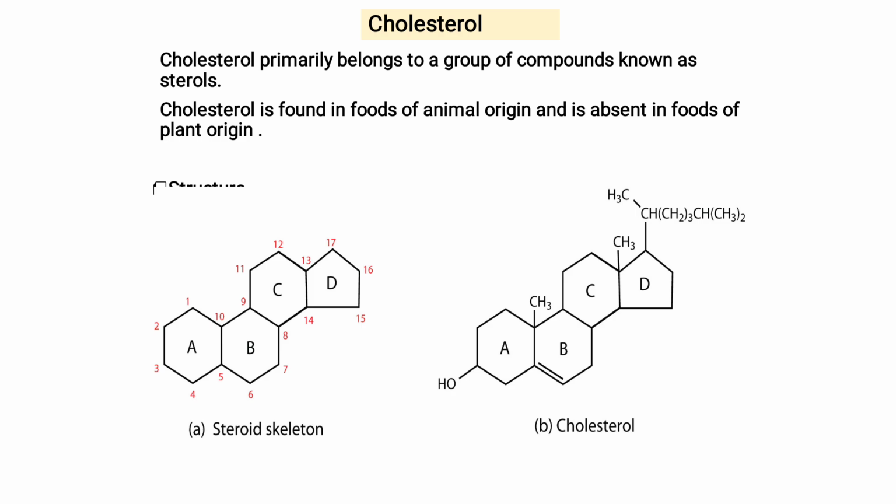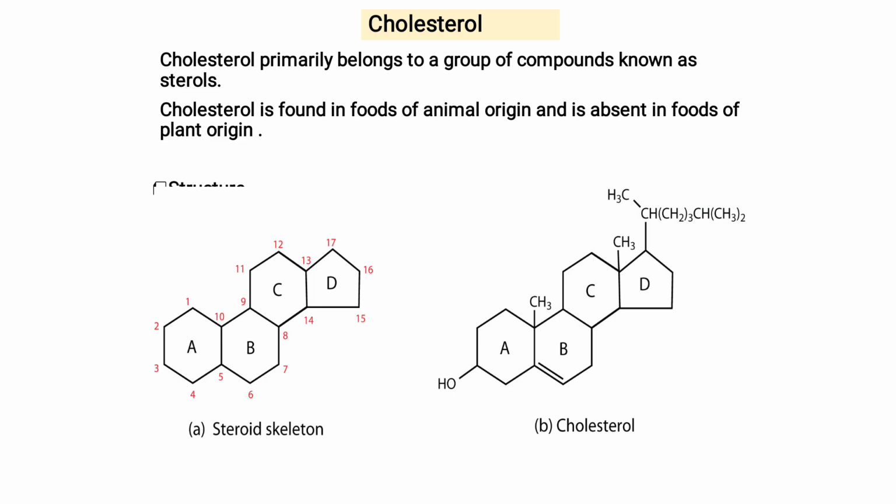So the name given is phenanthrene. Rings A, B, C are phenanthrene, and D is a cyclopentane, a 5-membered ring. So the name of this steroid skeleton is cyclopentano perhydrophenanthrene. Why perhydro?